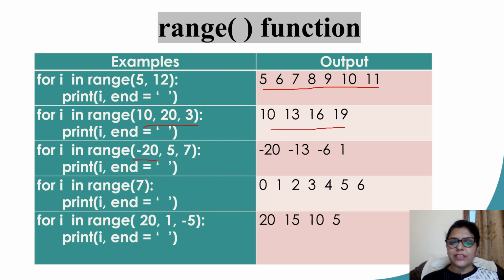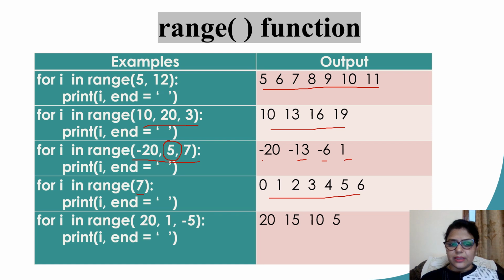Students, you can use positive as well as negative numbers, but please make sure the starting value is always lesser than the ending value, if I am having a positive increment value. Let's see, range(-20, 5, 7). That would give me a step counting of 7. From -20, the next value is -13. After -13, the next value is -6, followed by 1. As the last stopping value is 5, this is where my range function is going to stop. If I'm using a single parameter, for i in range(7), that would mean producing a list of numbers 0 to 6.